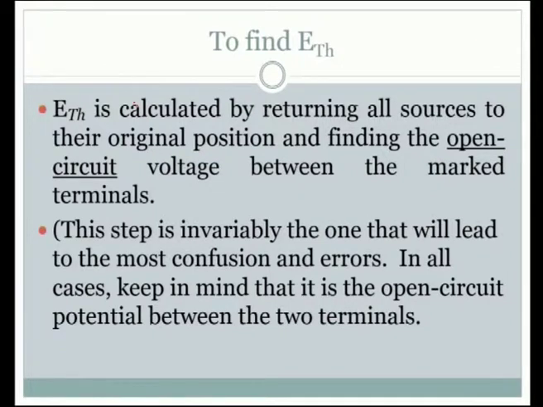In all cases, keep in mind that it is the open circuit potential between the two terminals. We have to carefully handle the components. If it is a voltage source, if it is a current source, accordingly we have to keep them in the circuit based on this statement, so that we could find out the ETH.